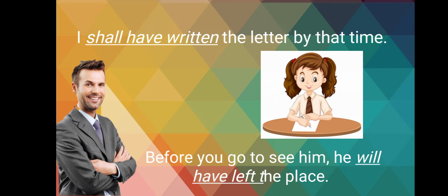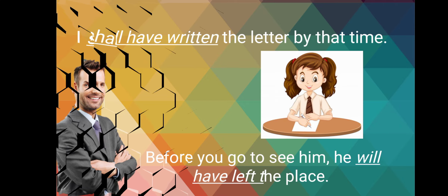Before you go to see him, he will have left the place. In this sentence, two parts are there. First part, before you go to see him. And the second part, he will have left the place. In the first part, the verb is go, which is written here in simple present tense. And in the second part, the verb is will have left. Again here, will denotes future tense and have left perfect, right? Now then, what is future perfect tense?